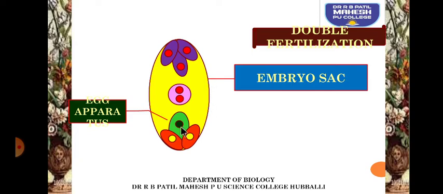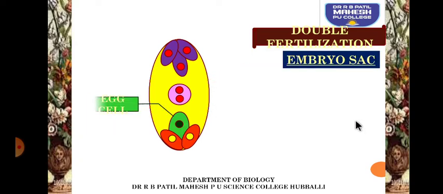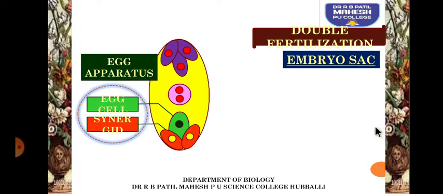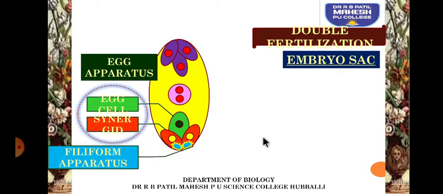So this is the embryo sac and this green colored cell is called the egg apparatus. Now in the embryo sac, the egg cell is present always towards the micropyle end, and the neighboring cells present are called synergids, and these three cells together make the egg apparatus. The synergids are made up of elongated thread-like structures called filiform apparatus. They have a unique role. They are going to guide the pollen tube towards the egg during fertilization.